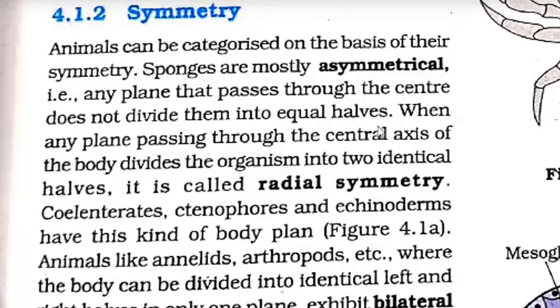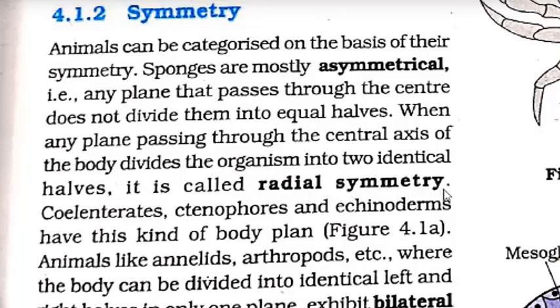So asymmetrical example, which one? Sponges. Why are they known as asymmetrical? Because we cannot divide the organism into two equal halves through any plane passing through the center. Now the next is coming. When any plane passing through the central axis of the body divides the organism into two identical halves, two equal halves, it is called radial symmetry.